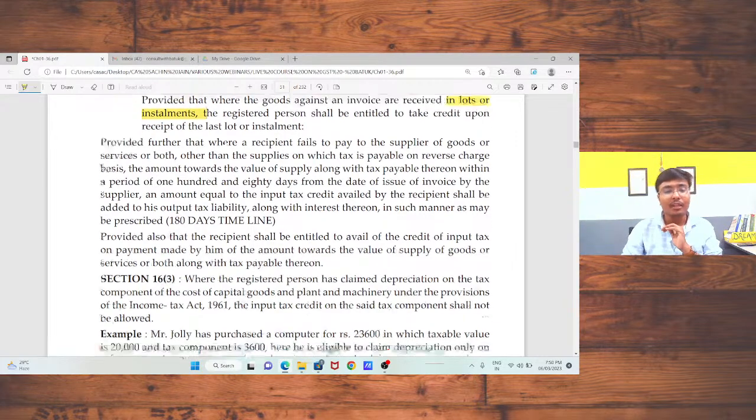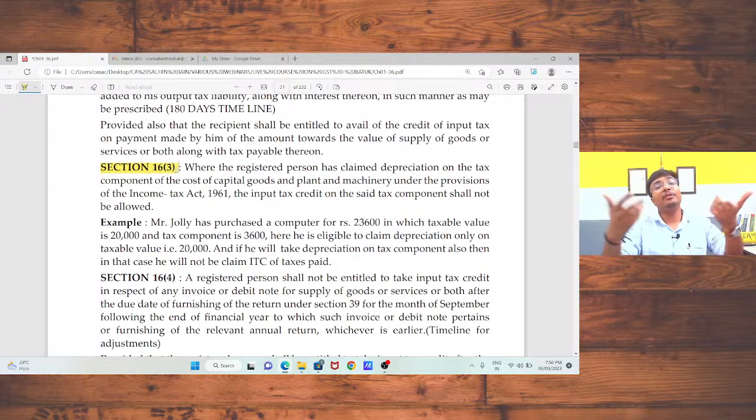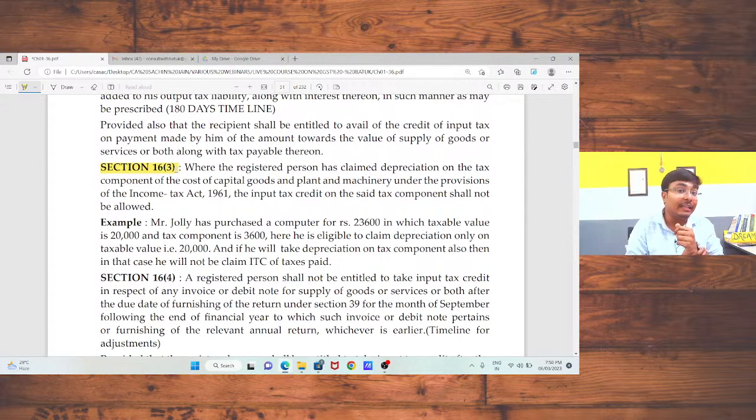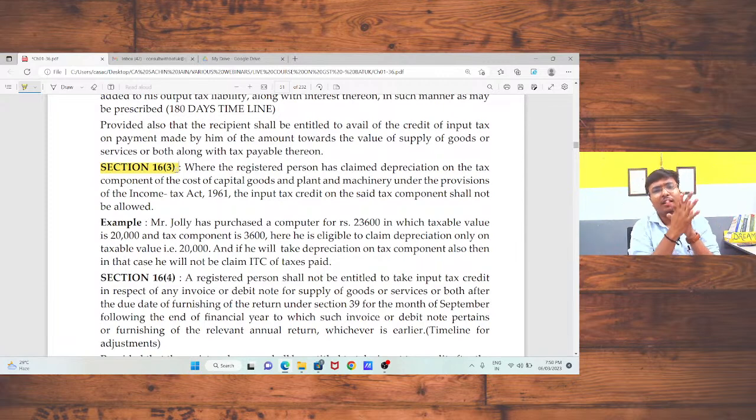Okay, sir. Now, section 16 subsection 3 is related to depreciation. Just take an example. I bought one laptop for 10,000 rupees. The GST on that amount is 18%, that is 1800 rupees. My invoice value is 11,800 rupees. In that case, I am eligible to take depreciation on the taxable value only, that is 10,000 only. I am not eligible to take depreciation on my input tax part. This is a general provision. I assume that we all know this provision.